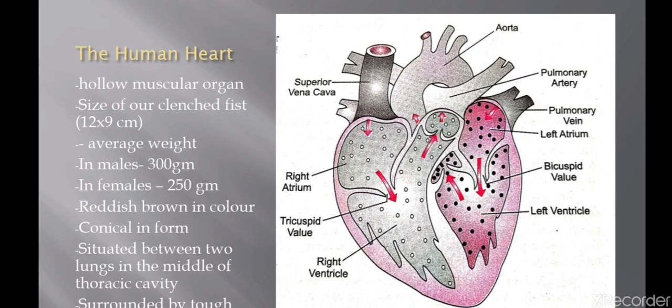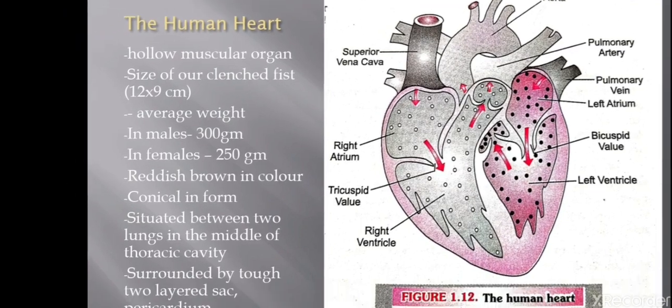Okay, and the left side is distributing the oxygenated blood to the various parts of the body, and in the right part the deoxygenated blood is coming from all the body parts and it is going to the lungs for oxygenation. So this is the general overview of the circulation of the blood in the heart.